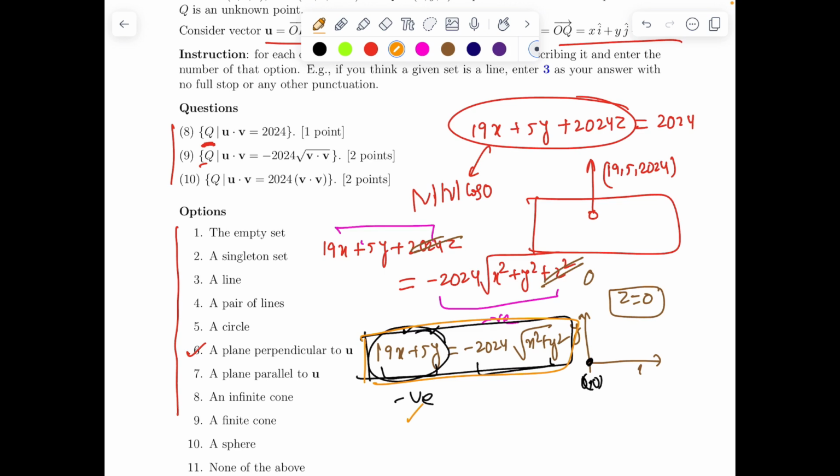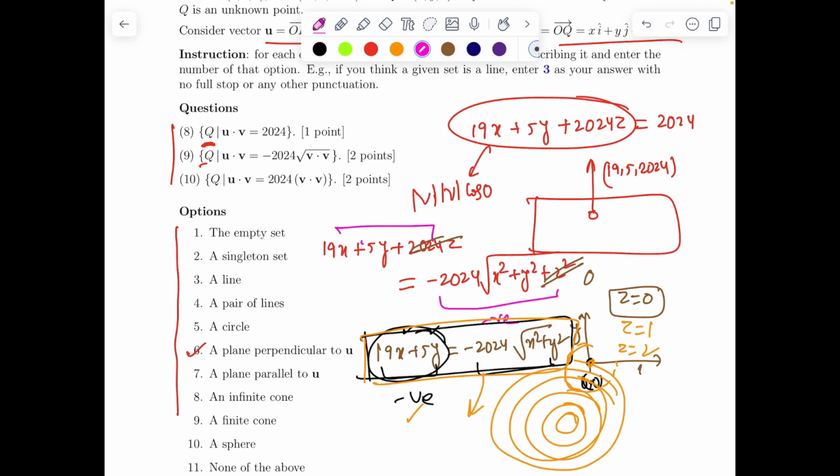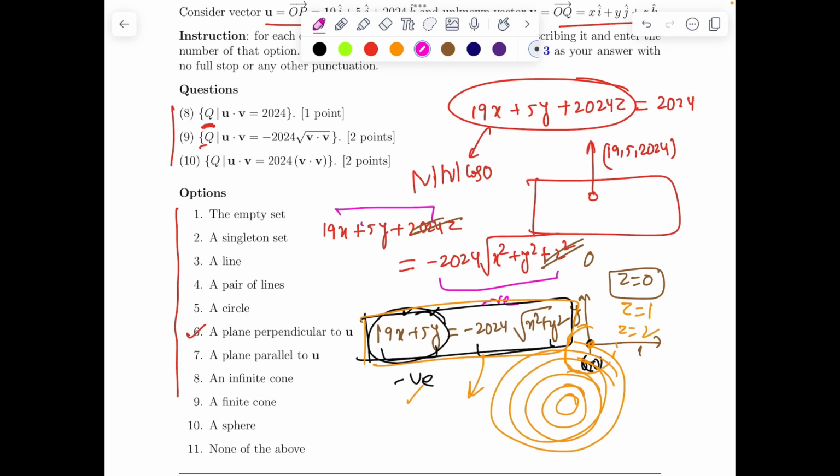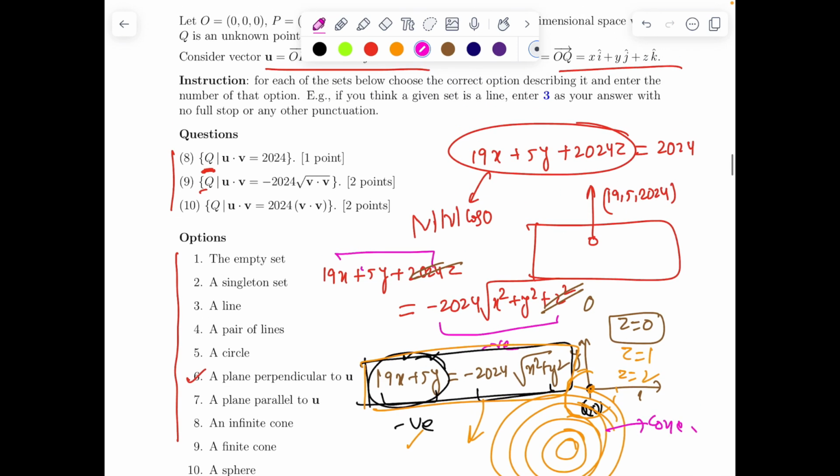In fact, you can square and get a feel of what you are getting. So what will form? Something circle type will form, because if you square it, it will not be in all quadrants but in some fixed quadrant, so it is a part of a circle. Similarly, you put z equal to 1, you get one portion on the first floor; z equals 2, one portion on the second floor. So there will be a cascading of circular segments, and if not the entire circle, then still it's a part of a cone. So we got a feel that it is a part of a cone.